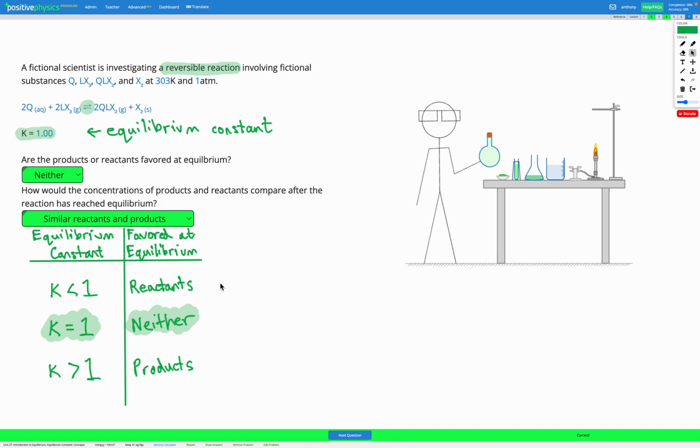So in these questions, all you need to do is look at the K value, see if it's less than 1, in which case reactants are favoured at equilibrium. See if it's equal to 1, in which case neither reactants nor products are favoured at equilibrium. Or see if it's greater than 1, in which case products are favoured at equilibrium.